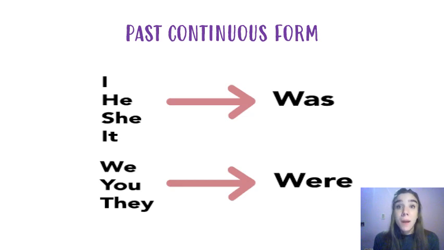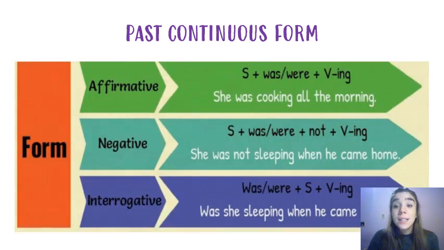And then remember, we're going to use the verb with ing always, okay? Let's see the forms. You have this chart in your folders, okay? We have the affirmative form, the negative form, and the interrogative form, okay? Can you see them? They are in the chart.